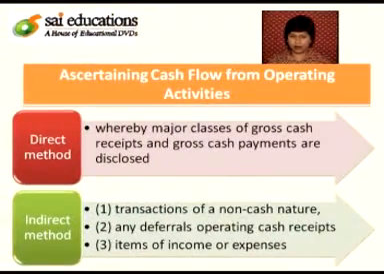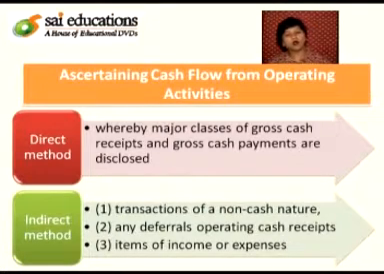Now let us ascertain cash flow statement from the operating activity. There are two methods by which we can generate cash from operating activities: direct method and the indirect method. Direct method is whereby major classes of the gross cash receipts and gross cash payments are disclosed. Direct method में हम सारी receipts जो कैश के साथ रिलेटेड है और जो कैश पेमेंट्स हैं उनको कंसीडर करते